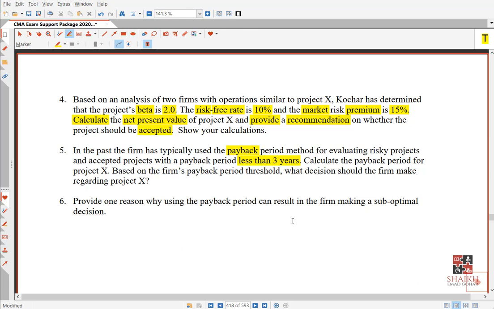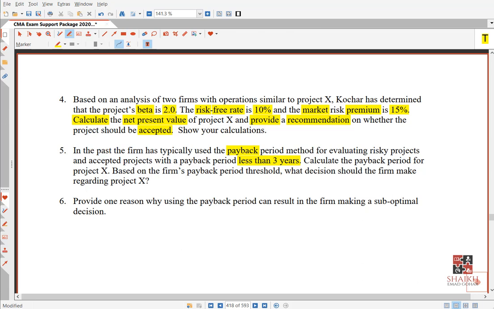Right? Getting the story, my friends. Please note, they are not asking for discounted payback. They are only asking you payback. It means simple payback. Remember I told you before? If they are silent, if the examiner is silent, it means they are asking for simple payback, basic calculation, not discounted payback.